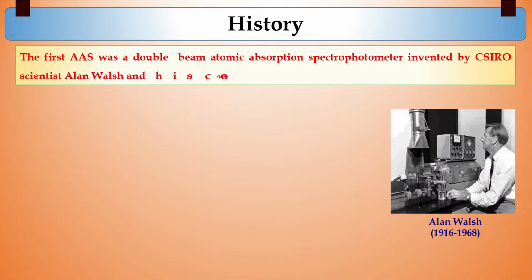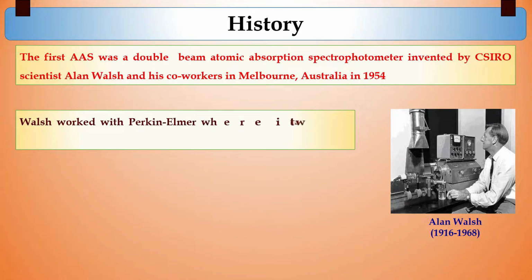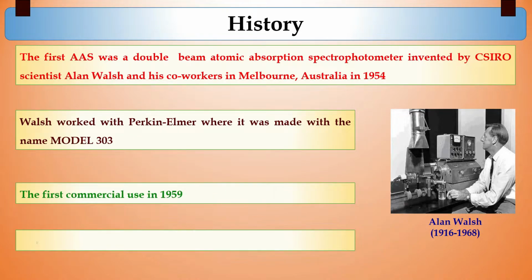The first AAS, which was a double beam atomic absorption spectrophotometer, was invented by CSIRO scientist Alan Walsh and his co-authors in Melbourne in 1954.